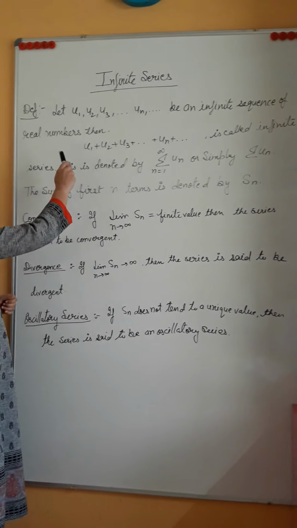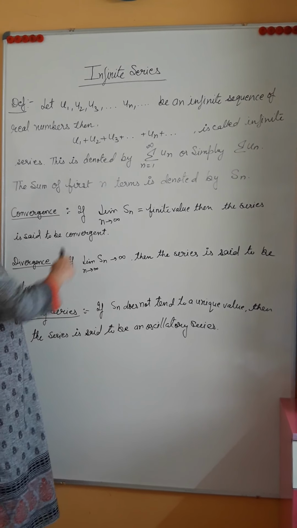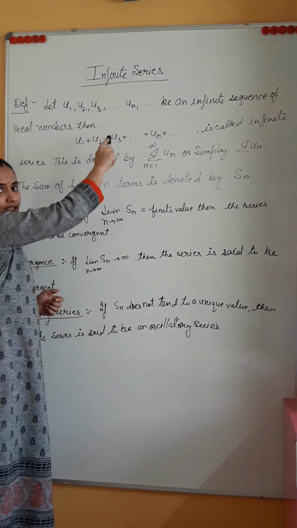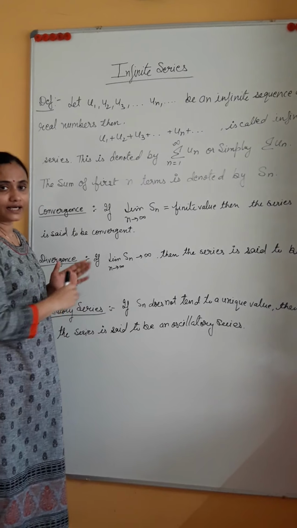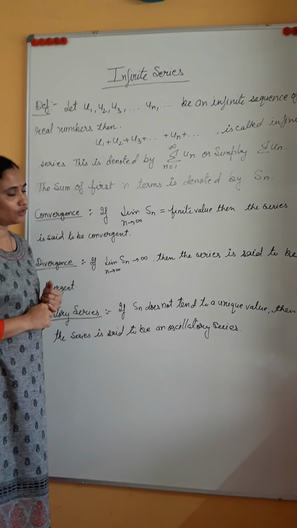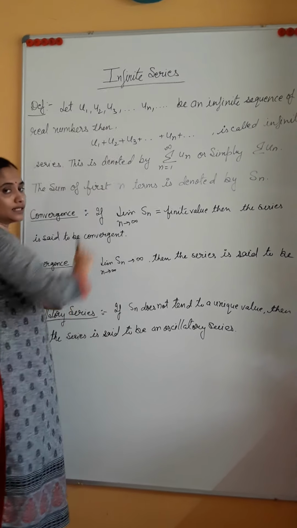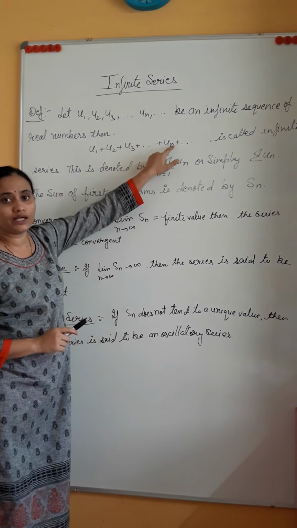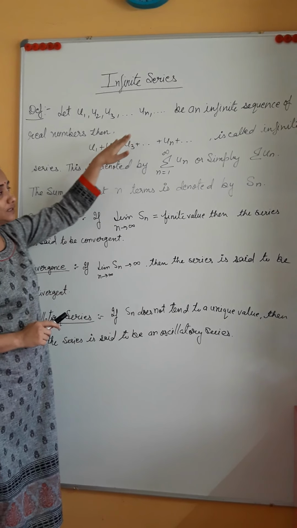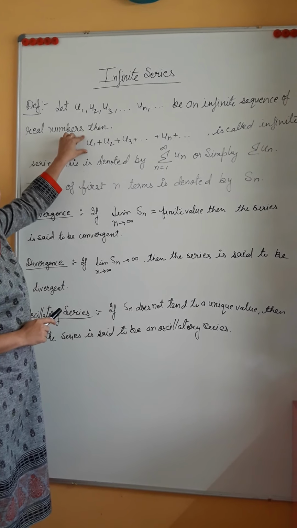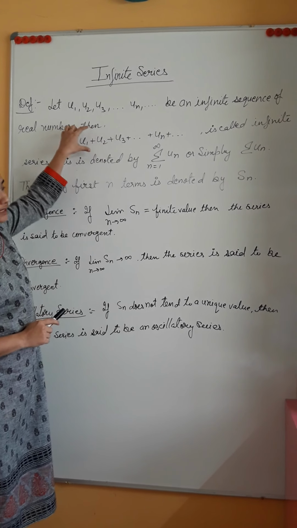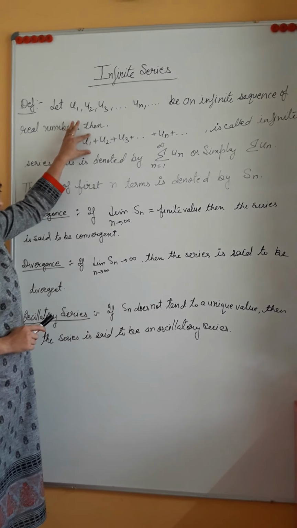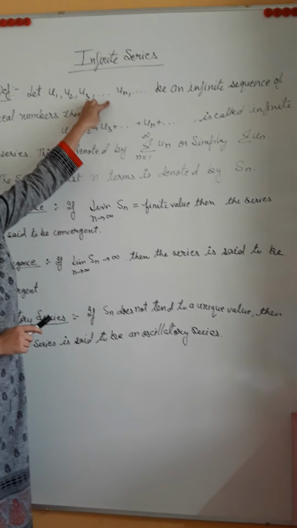If u1, u2, u3, up to un, up to infinity, are infinite real numbers, and we keep them in this form, that set of real numbers arranged in a manner is called a sequence, that we all know. If we write them as a summation, u1 plus u2 plus u3 plus up to un plus, it keeps on going. That means if we keep infinite real numbers as a summation, then it is known as an infinite series. So the summation form is known as a series, and just the arrangement is known as a sequence.